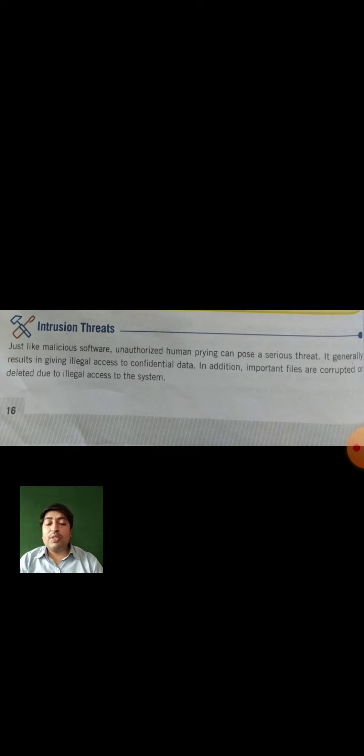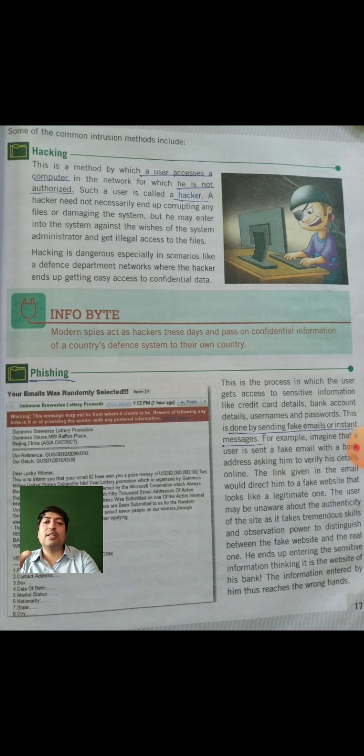The different procedures we will see in the next point, but with intrusion types of threats, an unauthorized person can access the data in an unauthorized manner. We will see the following different methods. First method is hacking.